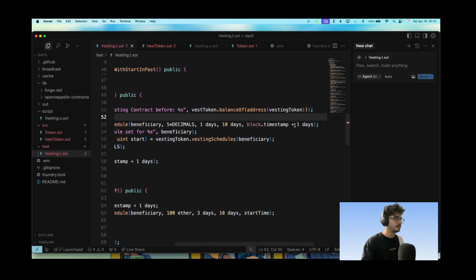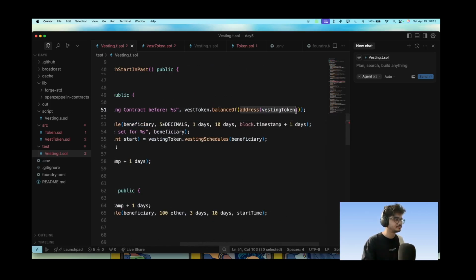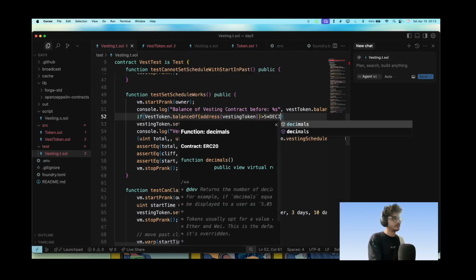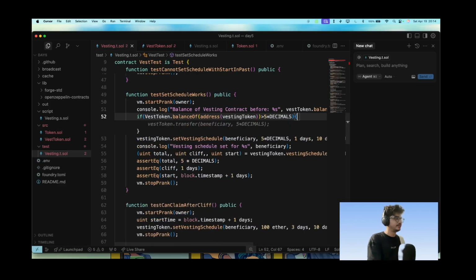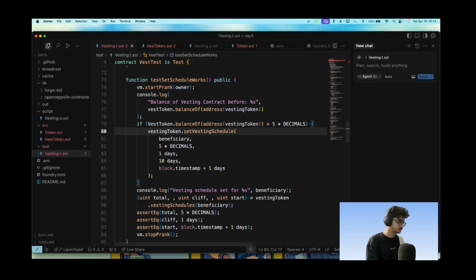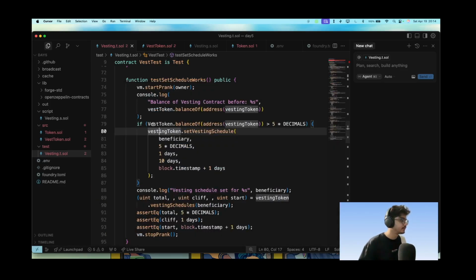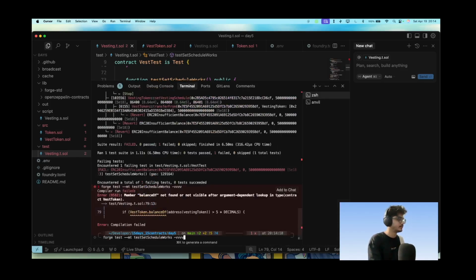What's the name here? Address. Let's go here and let's see here. If it is greater than 5 into decimals, then we will set this here. Best token, best VV. There is a small v here, not big V. Okay.